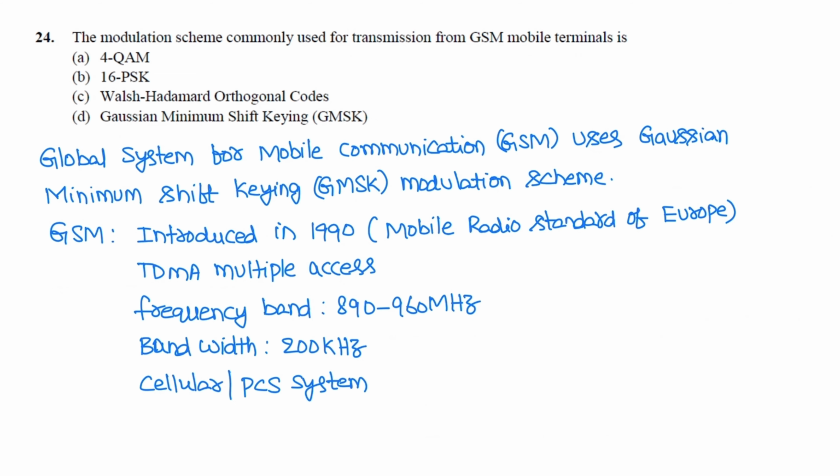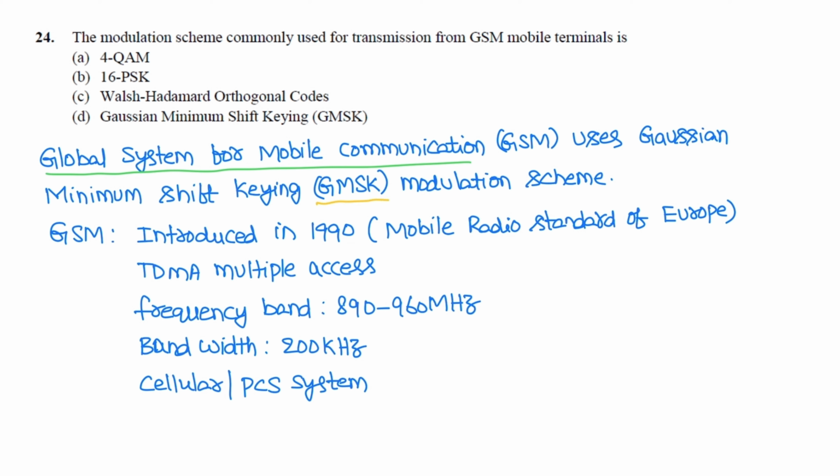Next question. The modulation scheme commonly used for transmission in GSM. So GSM stands for Global System for Mobile Communications. So Global System for Mobile Communication GSM uses GMSK, Gaussian Minimum Shift Keying.